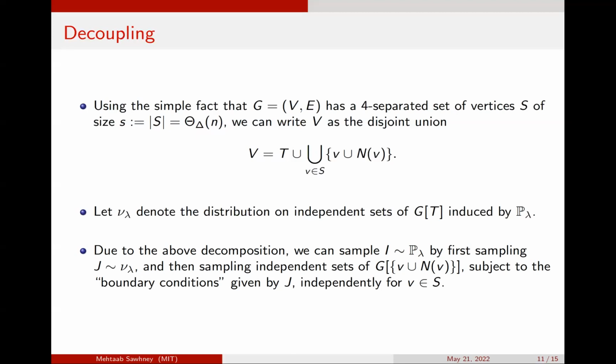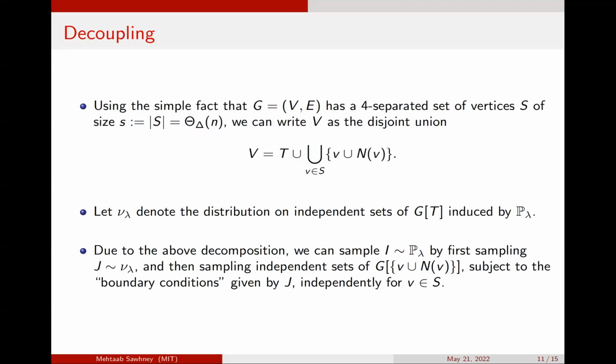So you first sample an independent set on the whole graph, then restrict it to T, and then resample. Given this restriction onto T, one can resample every vertex and its neighbors in S independently.